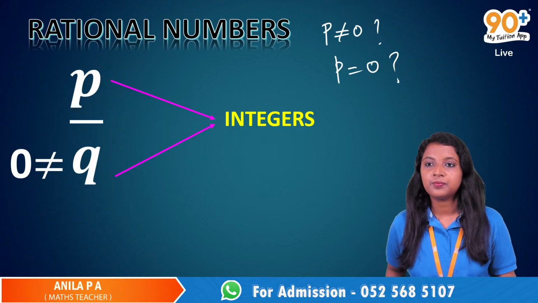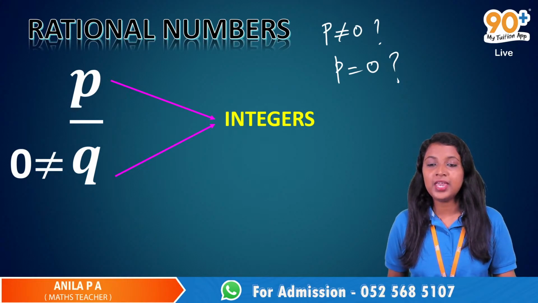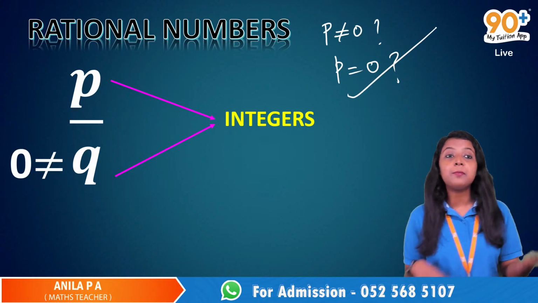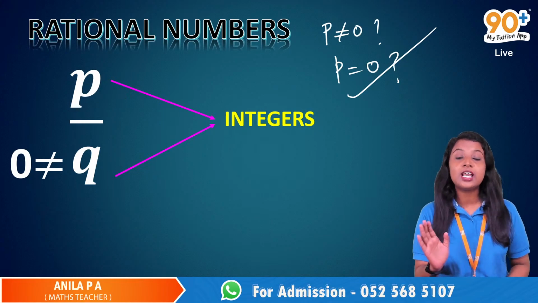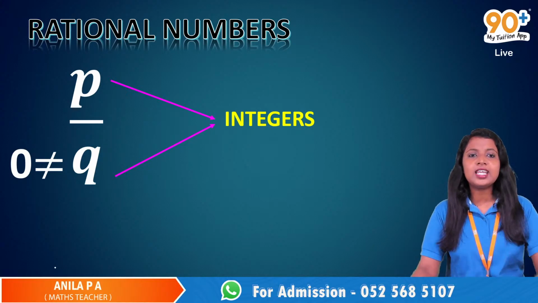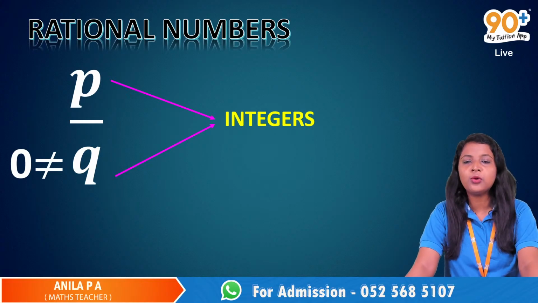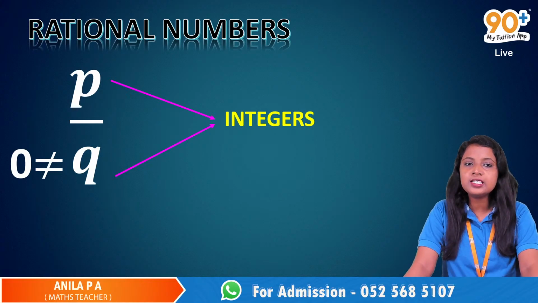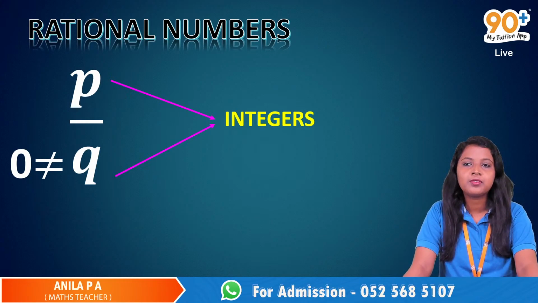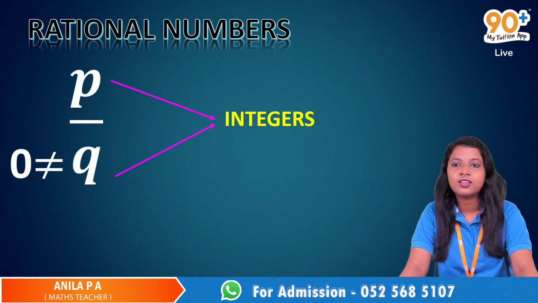Yes, p can be 0. Very good. So p can be equal to 0, but q is never equal to 0. But why are we insisting that q is not equal to 0? What happens if q is equal to 0? Any idea? Azalfa.